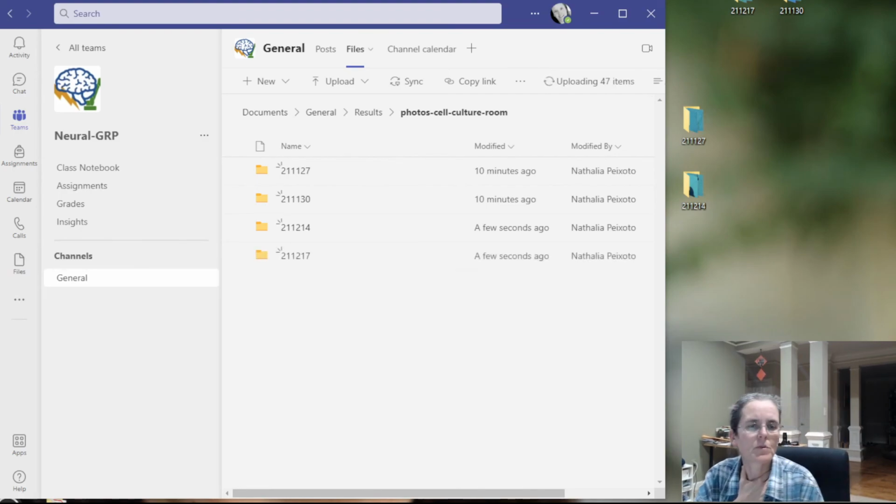It's like an Explorer window. I think we have infinite space in here. That's that.